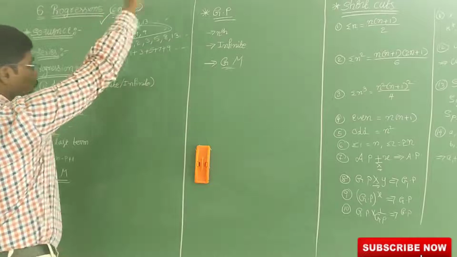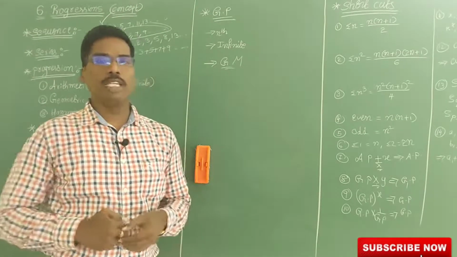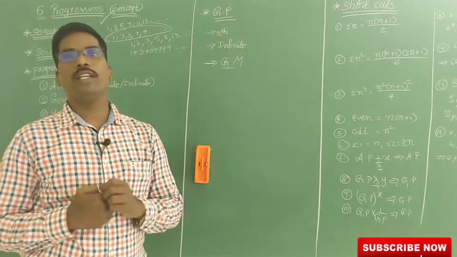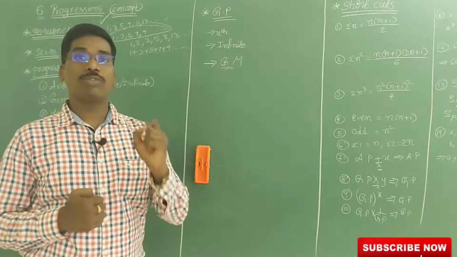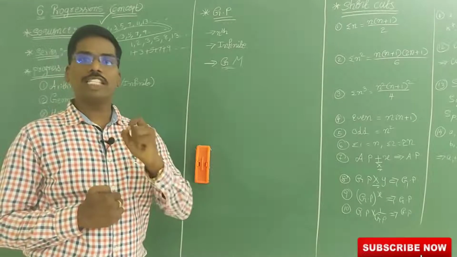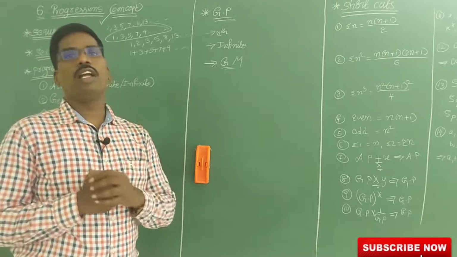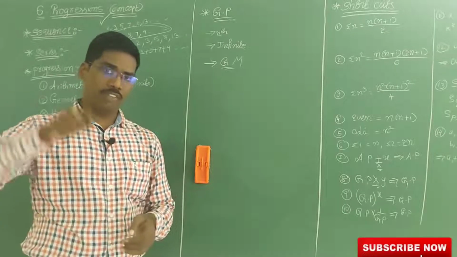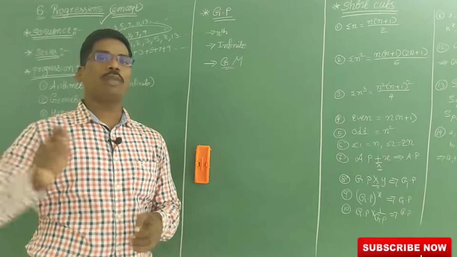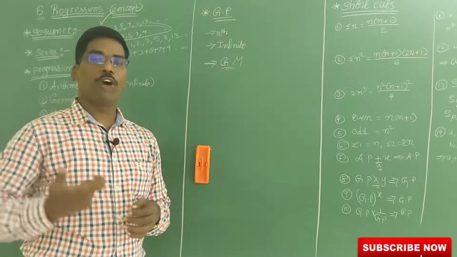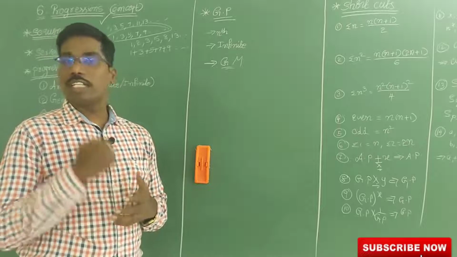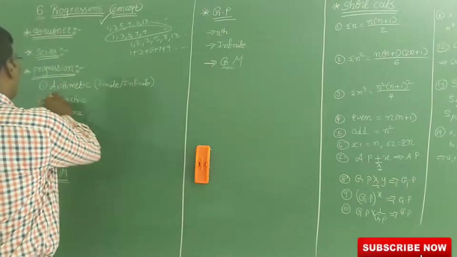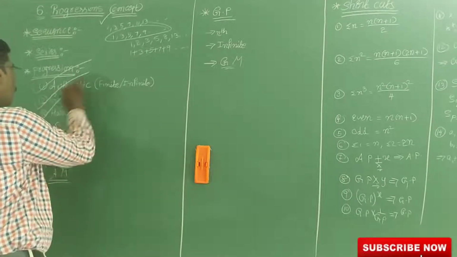Now our main definition, progressions. Progressions means that except for the first term, all the remaining terms follow some definition or some formula or some structure. That is the condition. Then that sequence is called a progression. In a sequence, if all terms except the first follow some fixed formula or structure, that is called a progression. This progression is of three types: arithmetic progression, geometric progression, and harmonic progression.